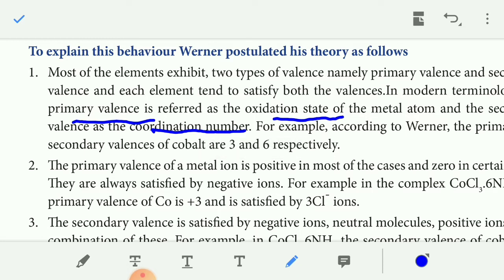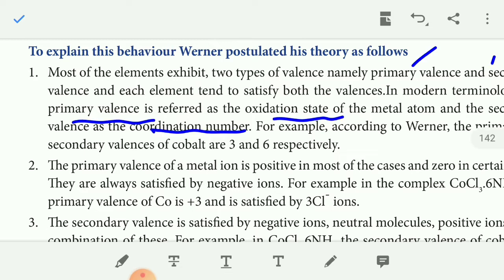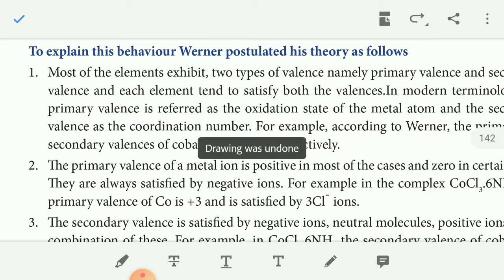First point, a metal atom exhibits two types of valency. What are they? Primary and secondary. The primary valency of the metal atom refers to the oxidation state of the metal atom. The secondary valency refers to the coordination number of the complex ion.